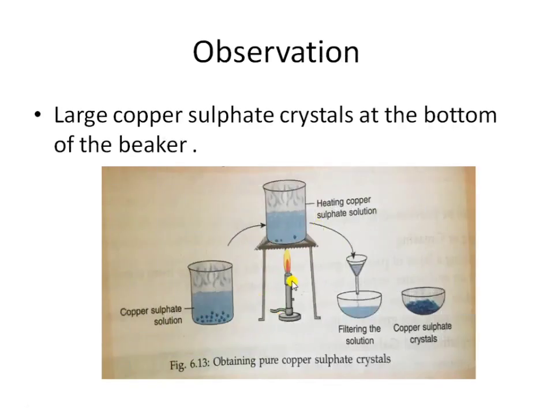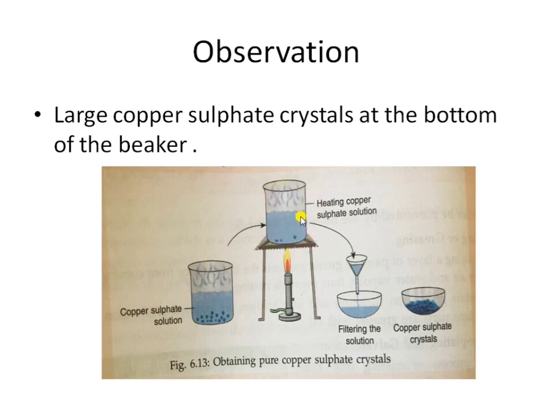As you can see here, first we have to take water in a beaker, then add a few drops of dilute sulfuric acid. Then heat it on the burner and add the copper sulfate powder into this beaker slowly while stirring continuously. Continue adding the copper sulfate powder till no more powder can be dissolved.